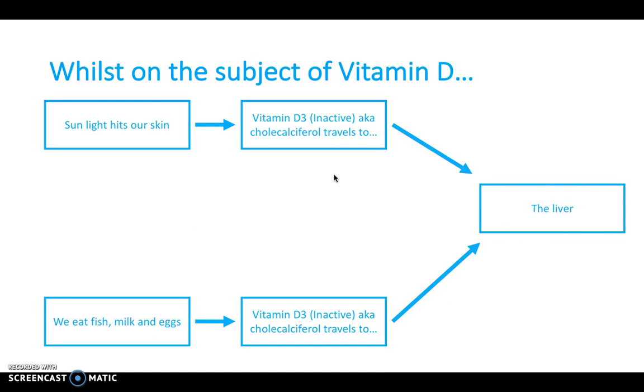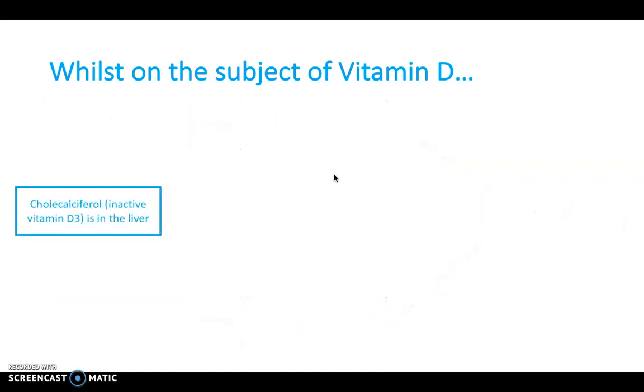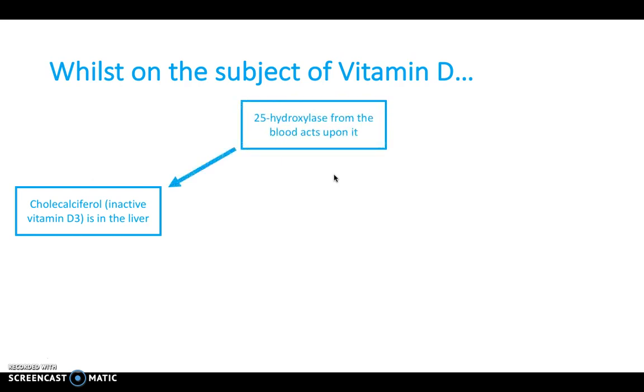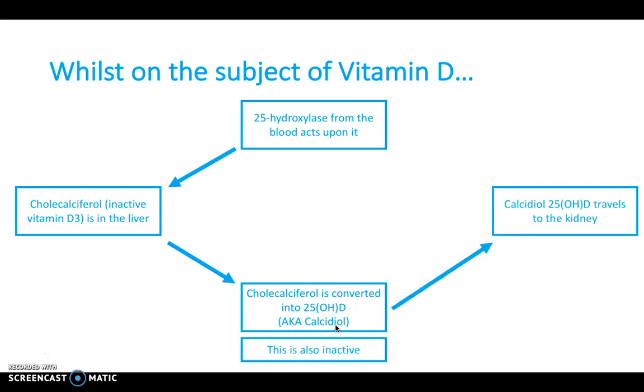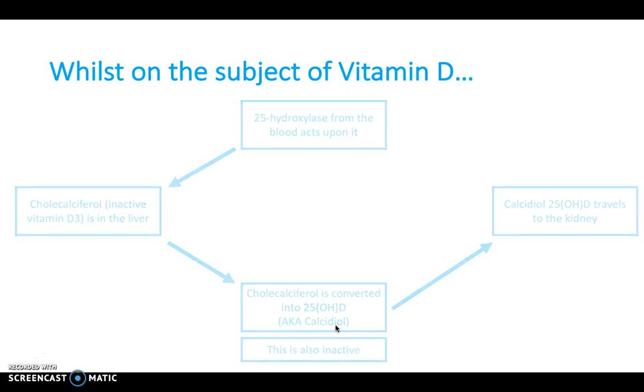travels to the liver. From the liver, cholecalciferol, the inactive form, is acted upon by 25-hydroxylase from the blood, and therefore is converted into 25-hydroxy-D, in other words calcidiol. This is also inactive, so not very useful, and therefore it travels to the kidneys.